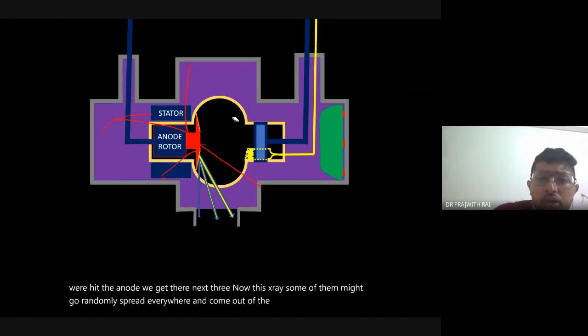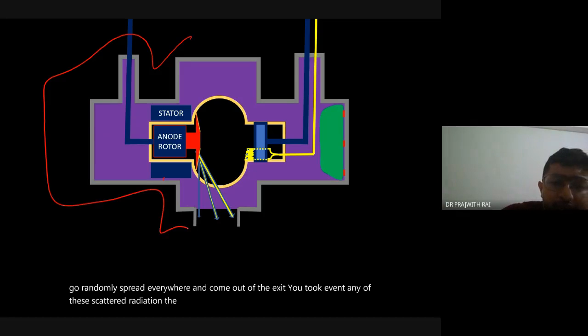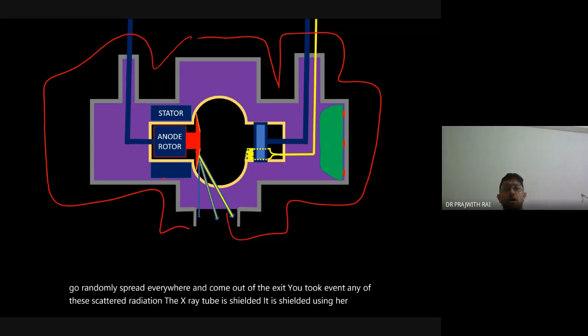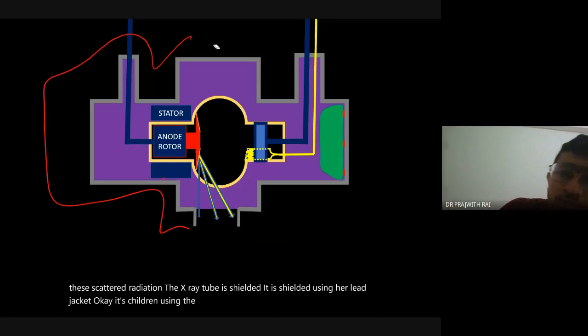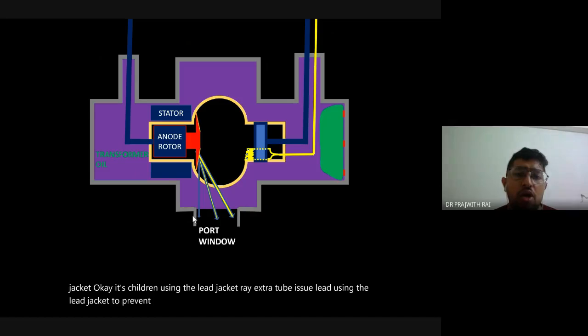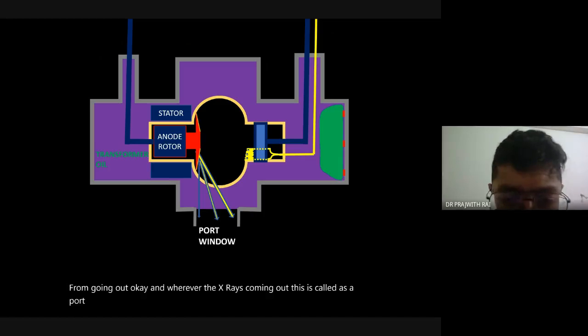To prevent any of this scattered radiation, the X-ray tube is shielded using a lead jacket. So an X-ray tube is shielded using a lead jacket to prevent the scattered X-rays from going out. And wherever the X-ray is coming out, this is called the port window.